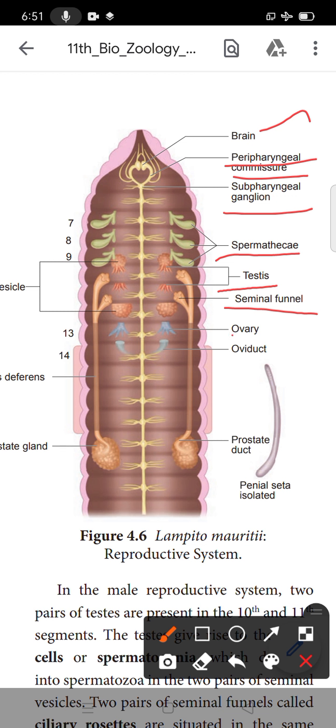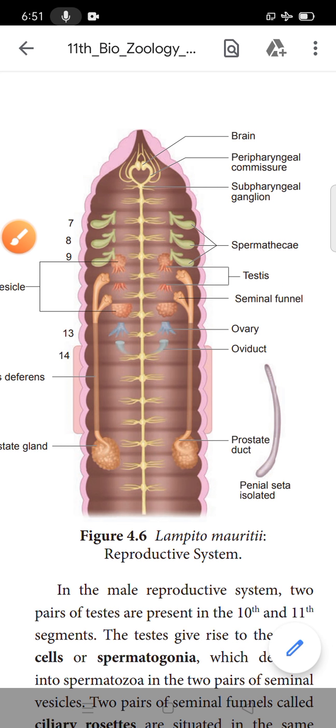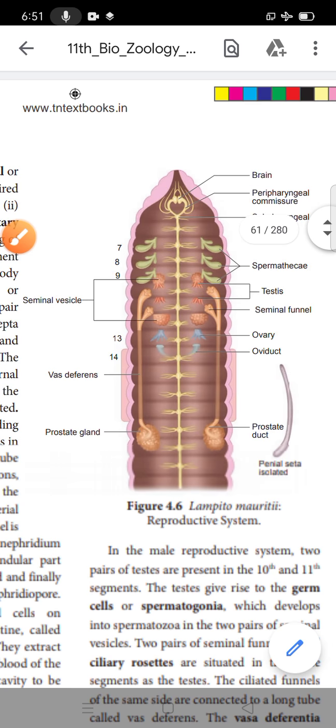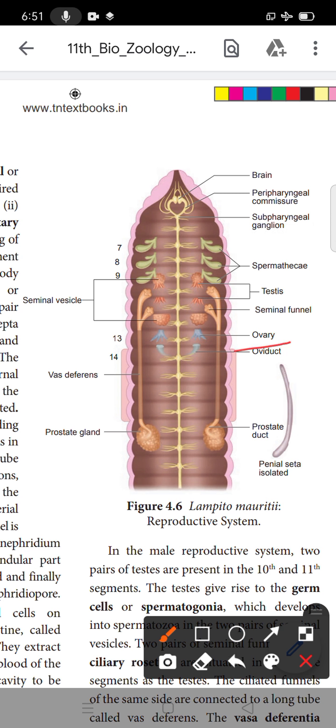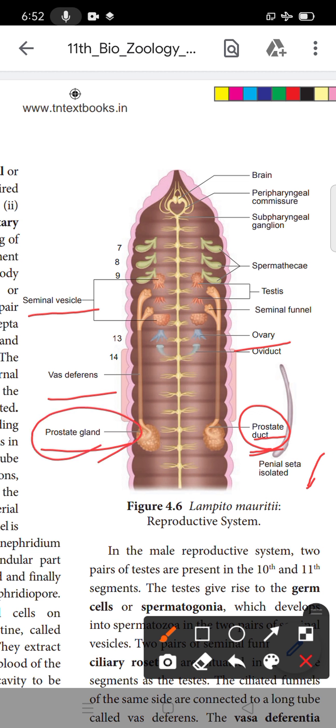Then, in the 13th segment, what is present? The 13th segment is present for the ovary and oviduct. Then the prostate gland is present on this side, and the pineal setae are isolated and shown to us. On this side, the seminal vessels are present. The vas deferens is present and the prostate gland also. This is the prostate duct and this is the prostate gland. This is the reproductive system of the earthworm.